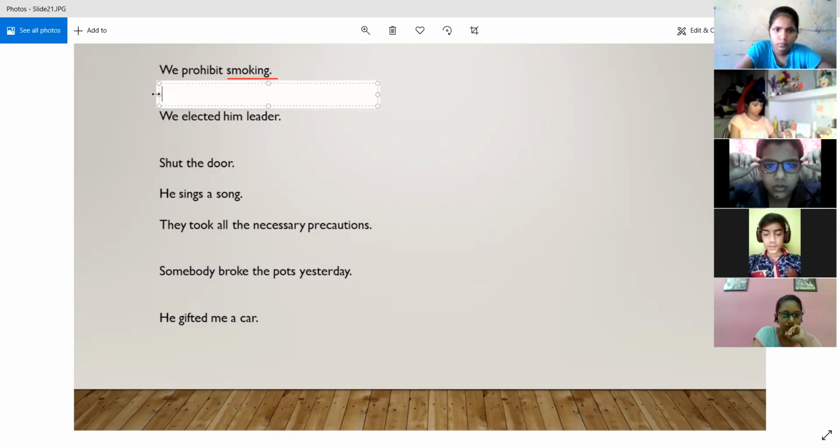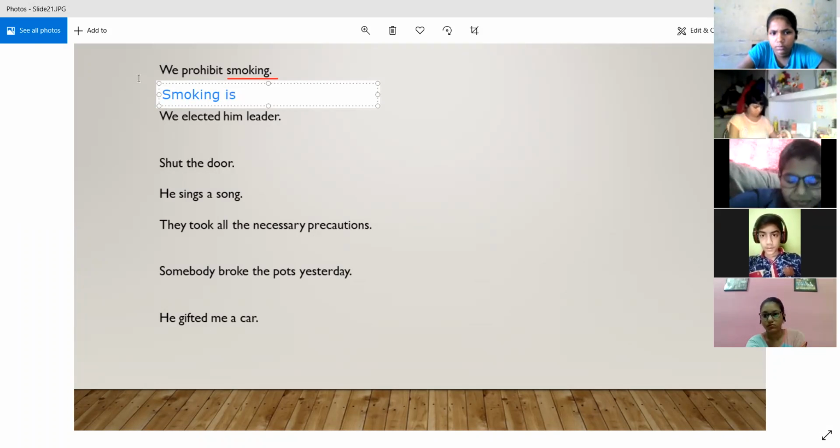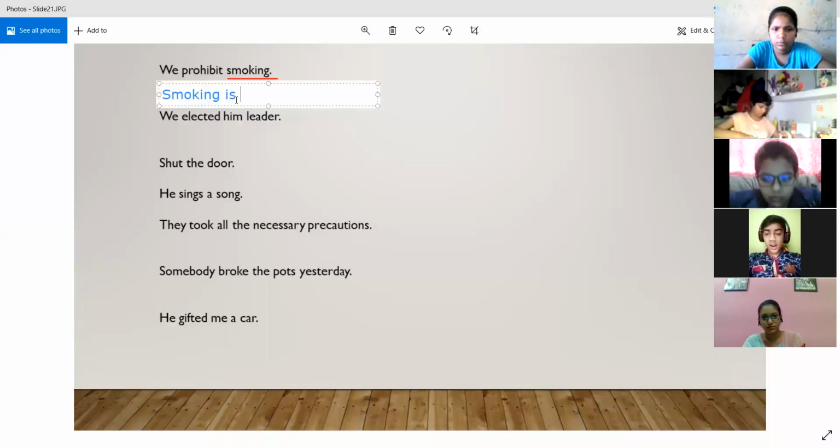We are going to say smoking, because we are making smoking the subject in the passive voice. Then we use the correct form of the be verb, because the sentence is in simple present: We prohibit smoking. We had the choice of is and are, but because smoking is singular, we use is.